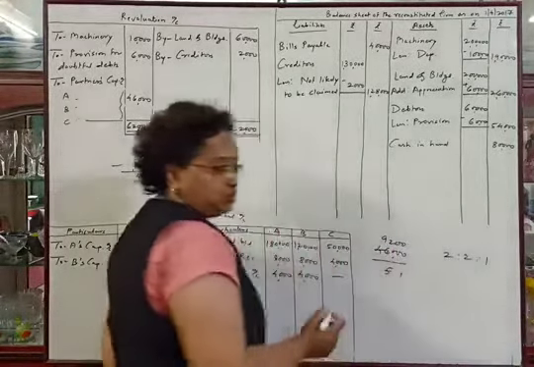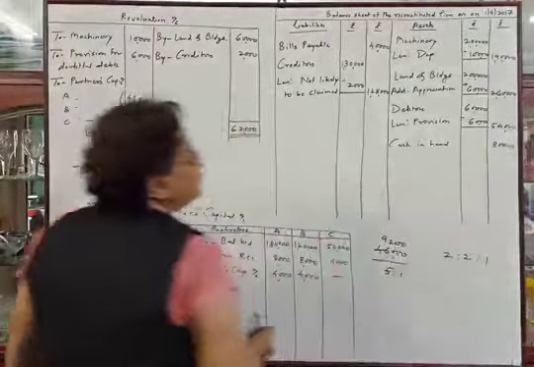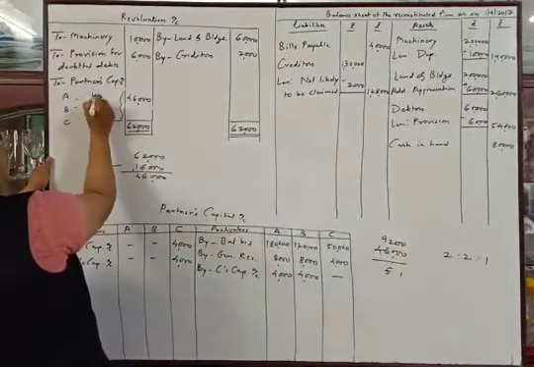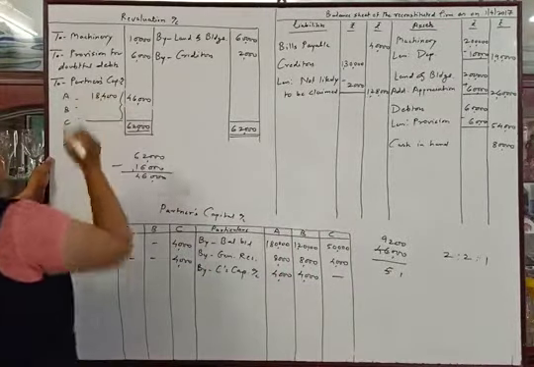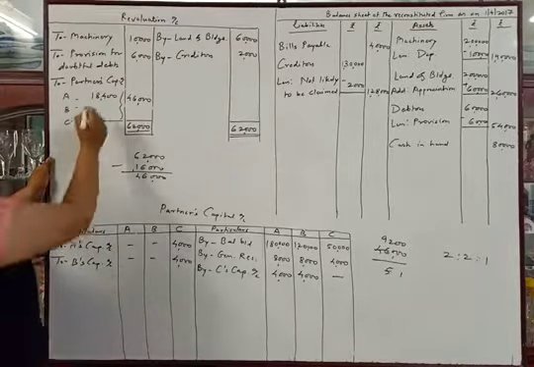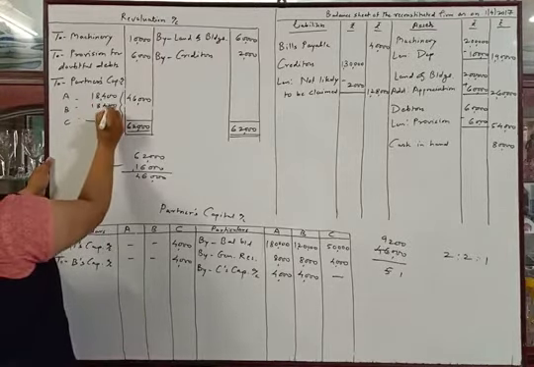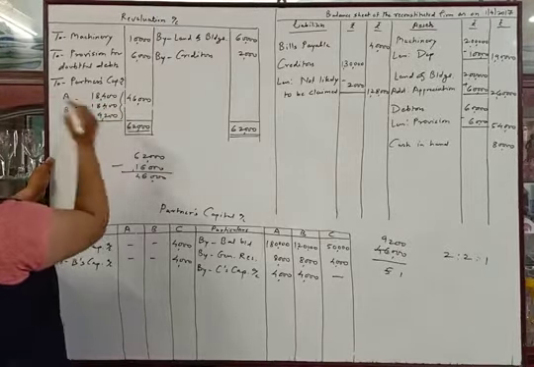That will be 9,200. 9,200 into 2 means 18,400 for A, 18,400 for B and 9,200 for C.